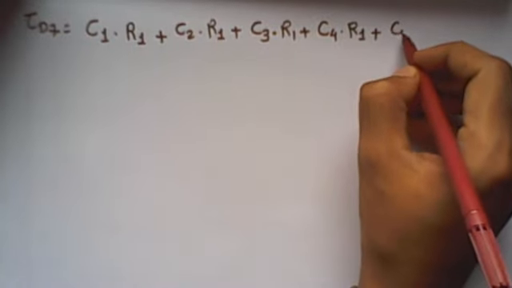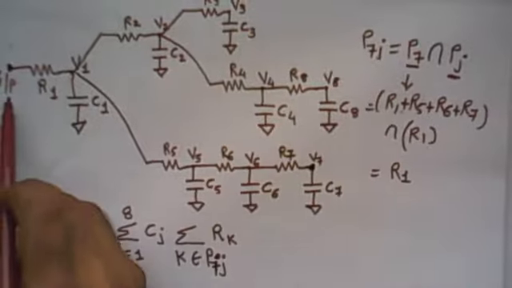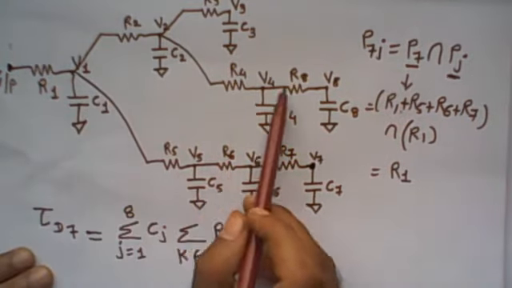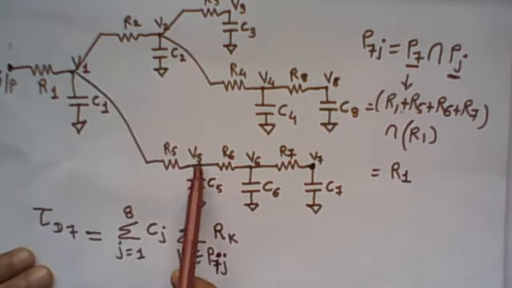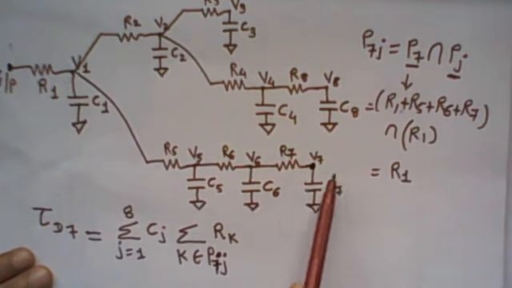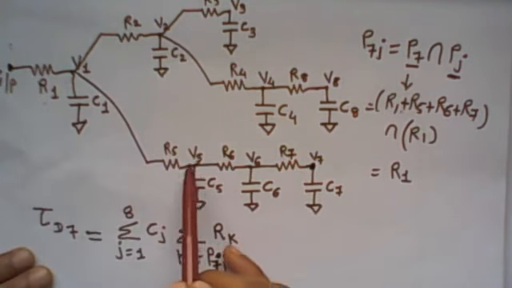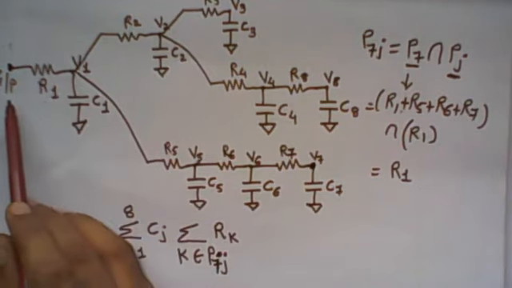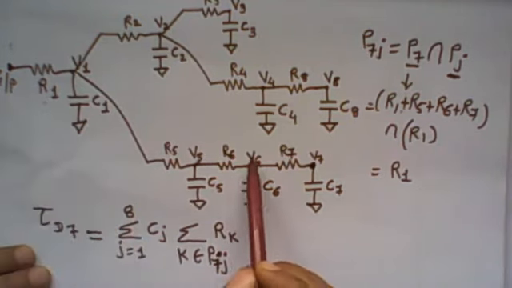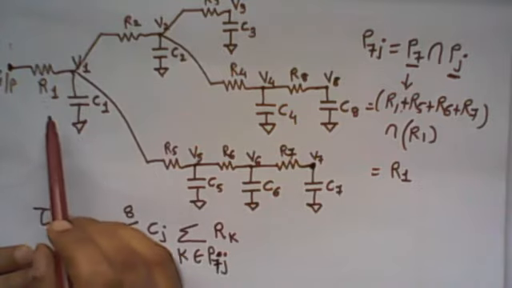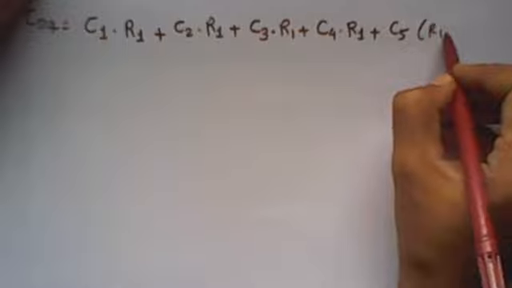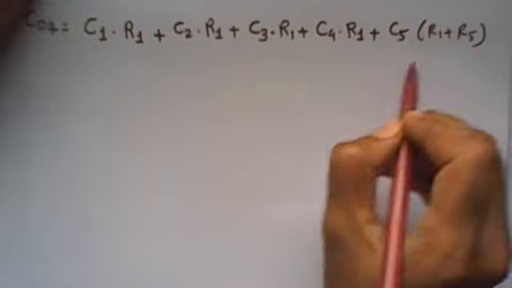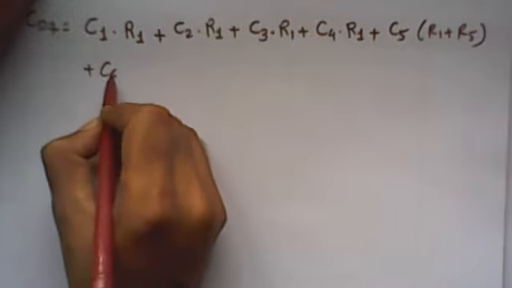Then the C5. To reach the input to node 5 and input to node 7, common are R1 and R5, and here we have to do the summation. So we have to sum the common resistance which comes in the path of input to node 7 and input to node 5, and it is R1 and R5. So C5 is multiplied with R1 plus R5. Then plus C6.